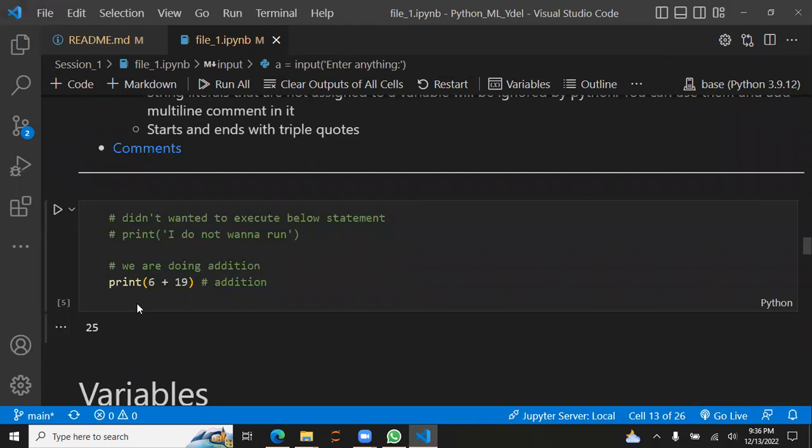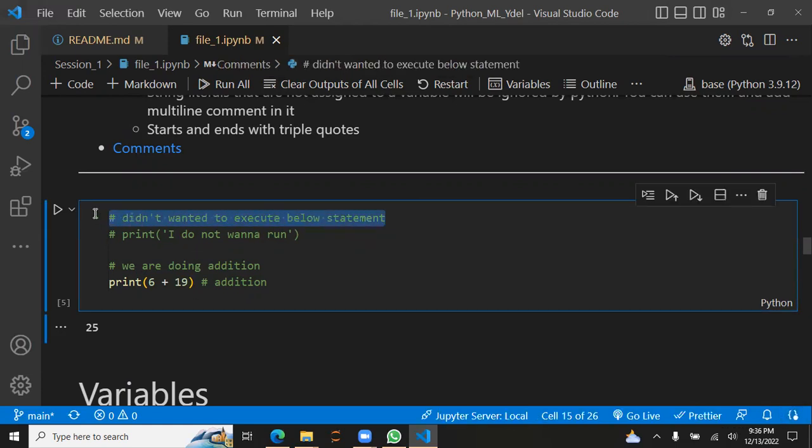Exactly. So we can either do some kind of documentation, or add some small lines describing our code, or we sometimes use this to hide some code. Say this was some real Python code and I didn't want to run it, I could just convert it into a comment.